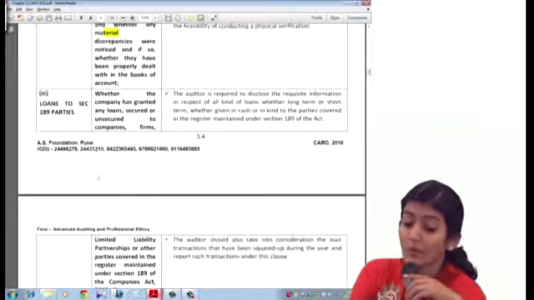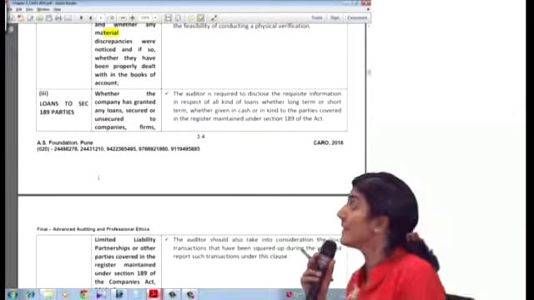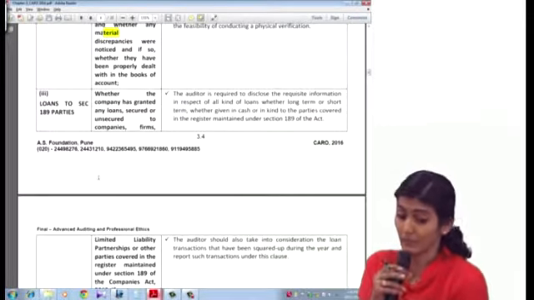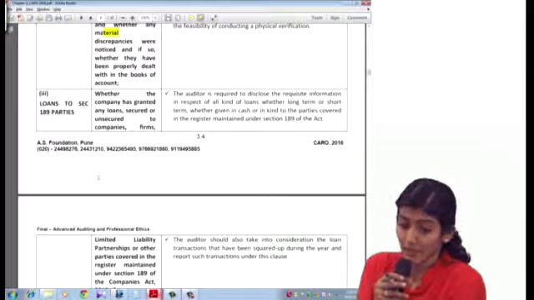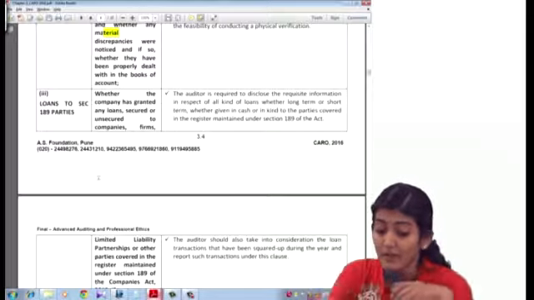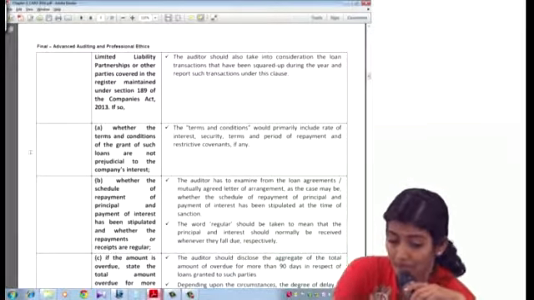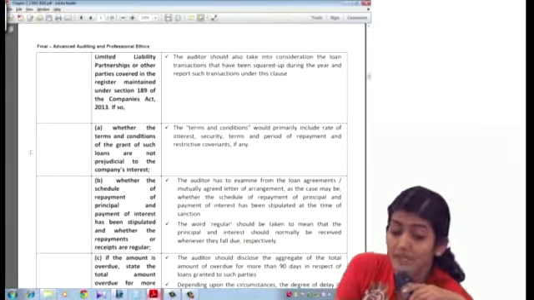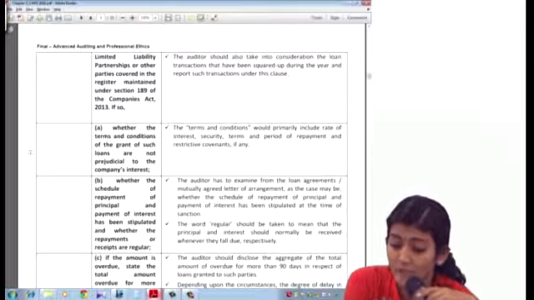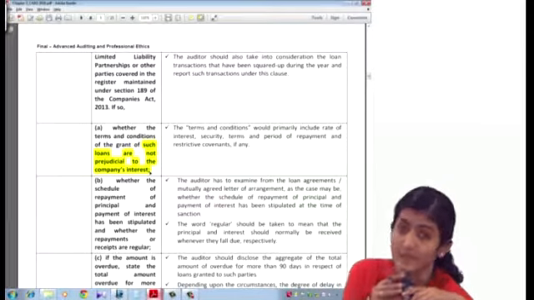And then what does it say? Loans to 189 parties, whether the company has granted any loan, secured or unsecured, to companies, firms, LLPs or other parties covered in the register under section 189. If so, whether the terms and conditions of the grant of such loans are not prejudicial to the company's interest.